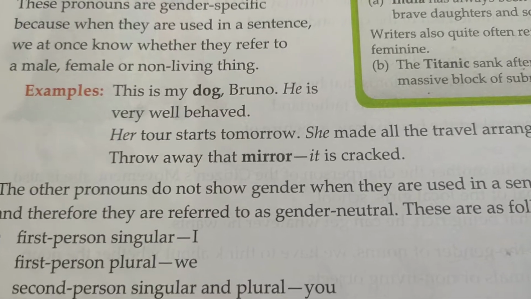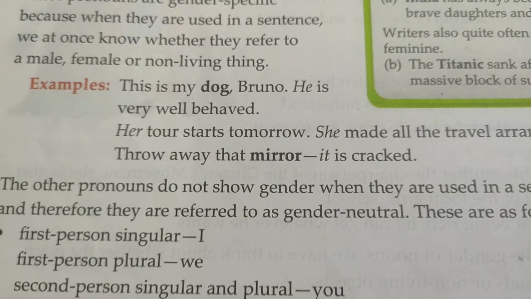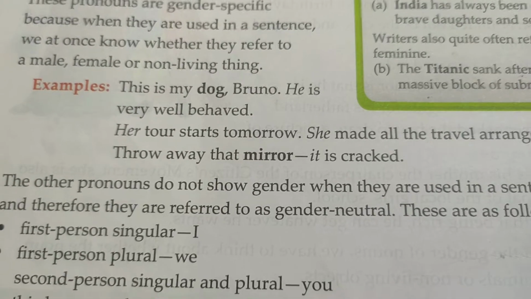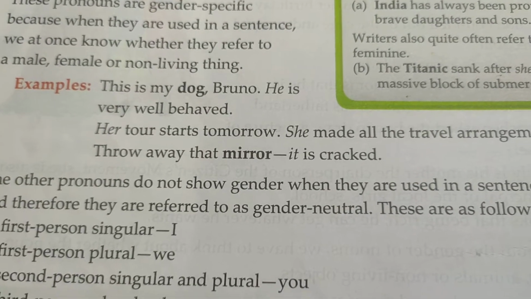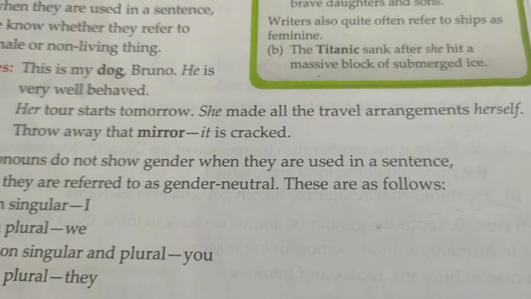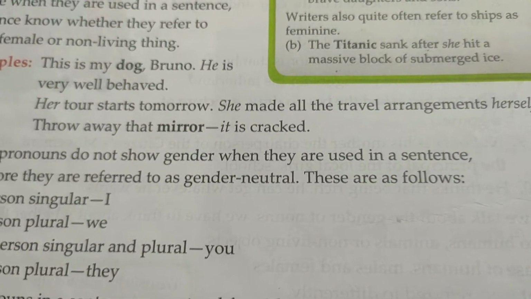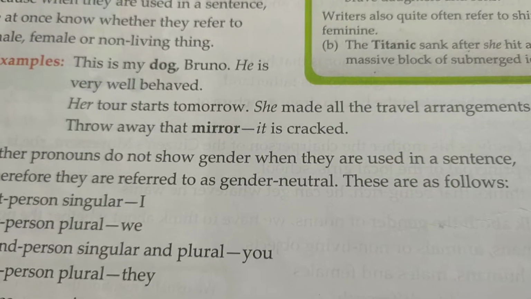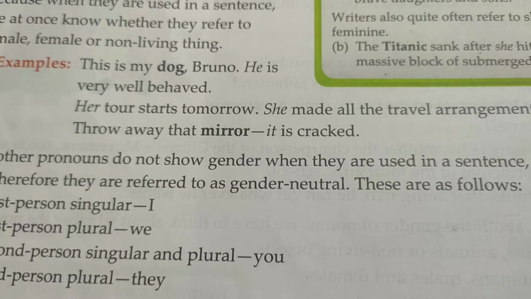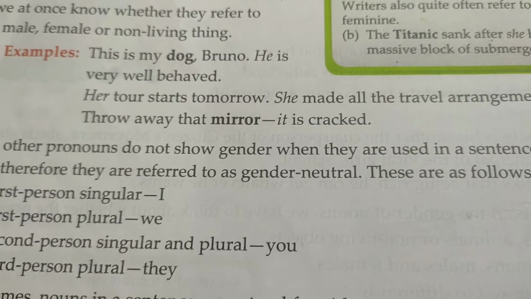Now let's see this example. This is my dog Bruno. He is well behaved. So we are talking about a male here. She made all the travel arrangements herself. We're talking about a female human being here. Throw away that mirror. It is cracked. We are talking about a neuter gender here.